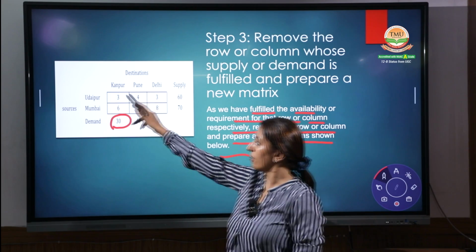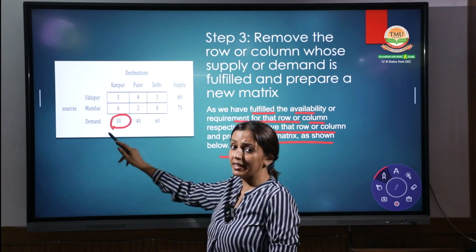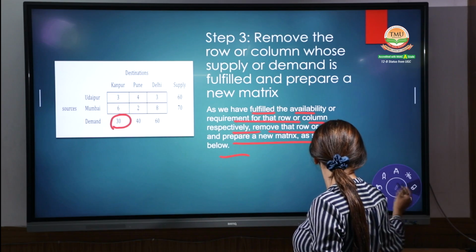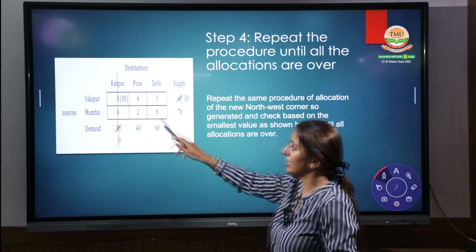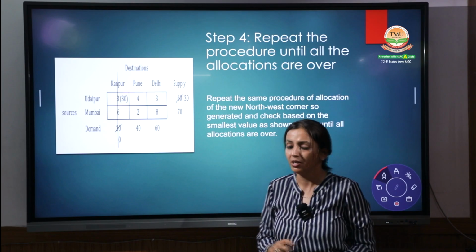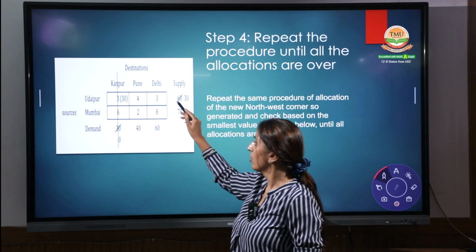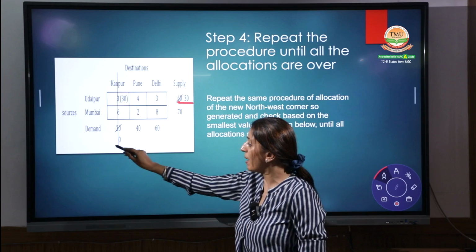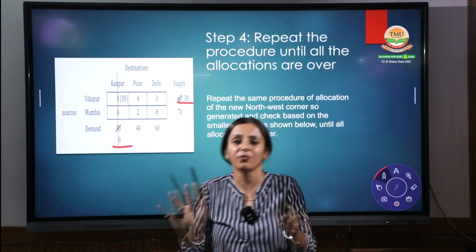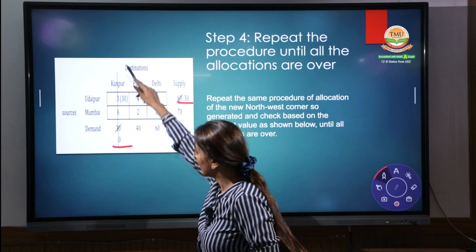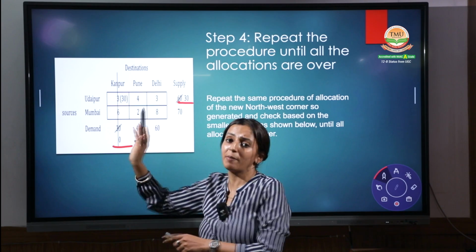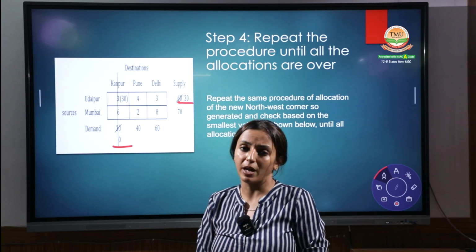Top left corner, from 3, that means 60 and 30. Again we allocate how much? 30. We can look at the next slide to see what we have done. See, we have given 30 units. Hope you are comparing that question with this question. Now we have removed these 30 units and the balance is 0. Now the Kanpur demand is fulfilled, so Kanpur will be deleted. Right? Because whatever Kanpur requires is fulfilled by the Udaipur and the Jaipur branch. Right?